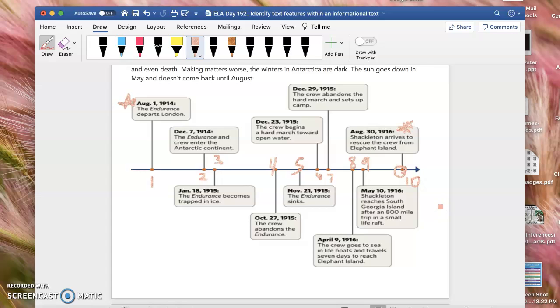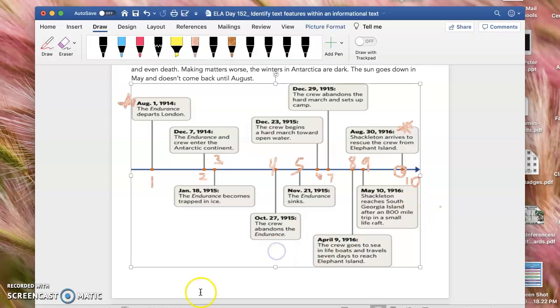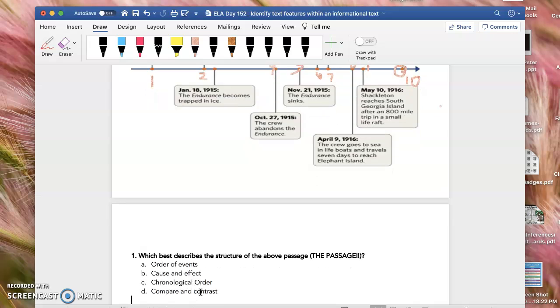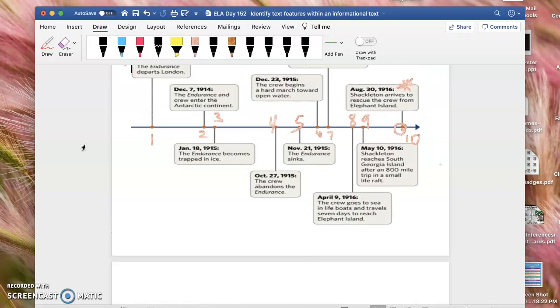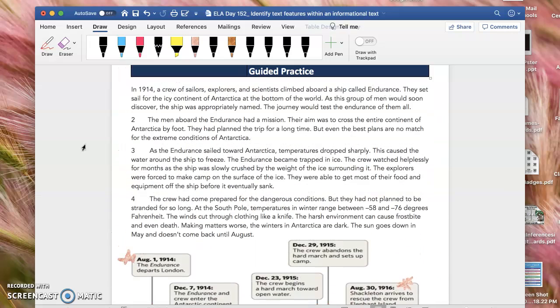So now let's go ahead and look at our questions. Number 1 clearly says, which best describes the structure of the above passage. The passage, right? Not the timeline. So when I look at the passage, guys, I have to think about what the text structure is. Even though we're not talking about text structure, the question is asking you about text structure because you never know. We learned about it. It says in 1914, right? That's a clue.